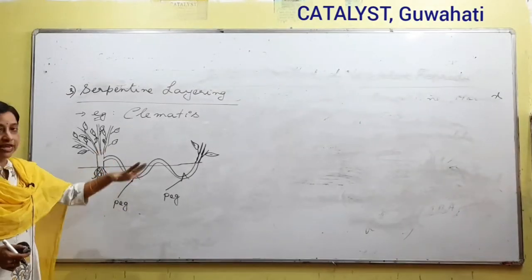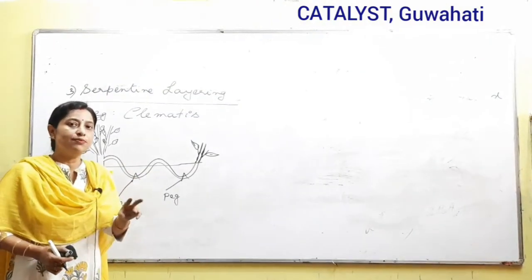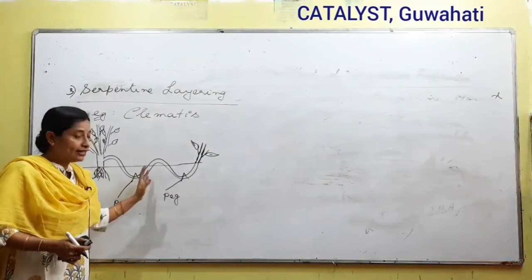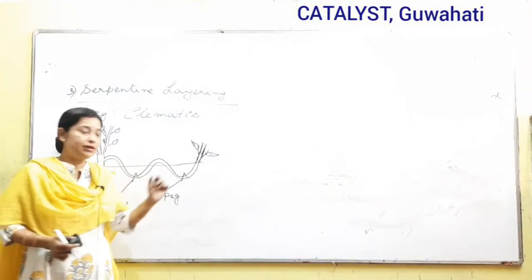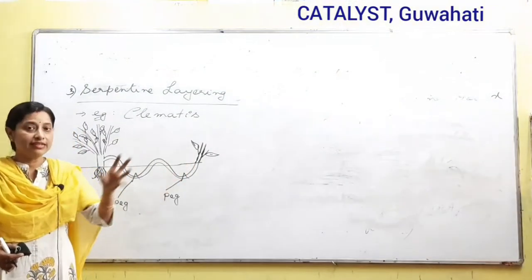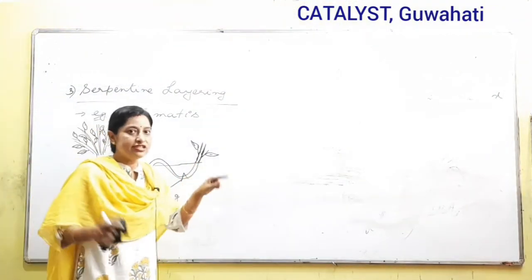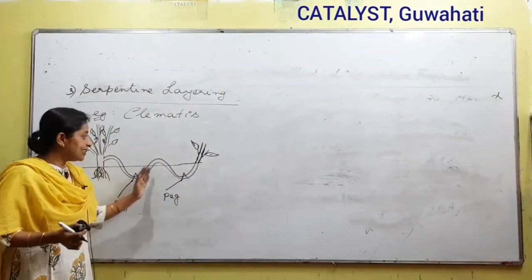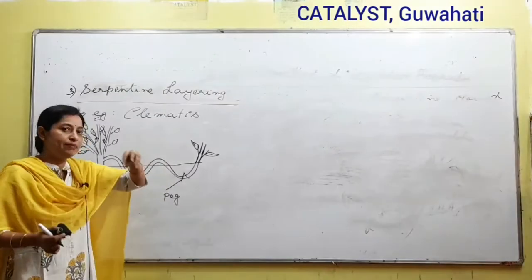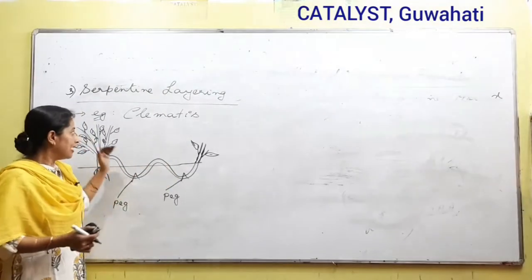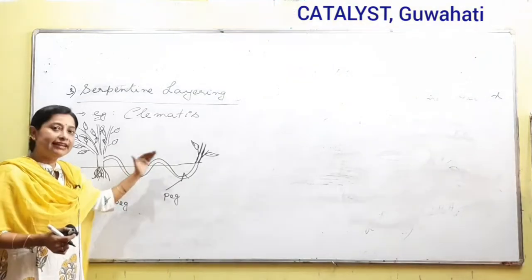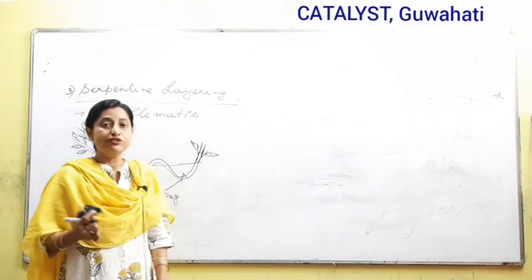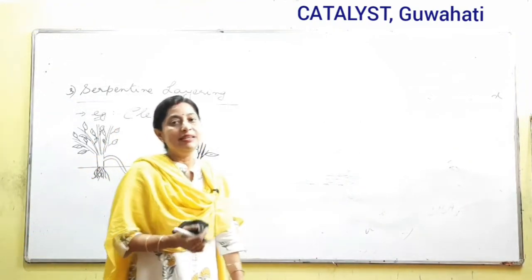So from a serpentine stem, many plants can be produced from one adult stem. Then why is the name different? The name is different because it is based on the type of layering that we are doing. If we just dig a strand into the ground, that type of layering is called strand layering. But if we take a branch and peg it at many different places in the soil, then we call it serpentine. The name is given based on the method, but the main aim of layering is obviously to produce many plants from a single basal plant.